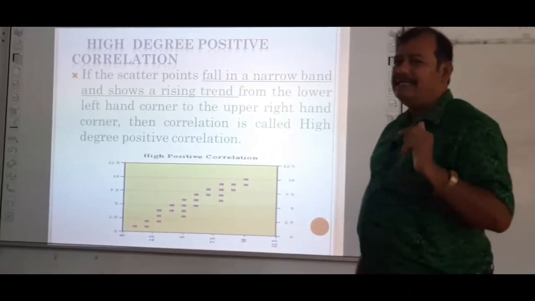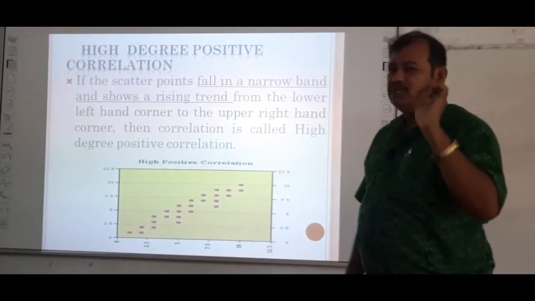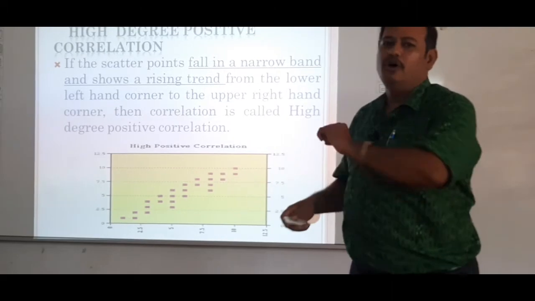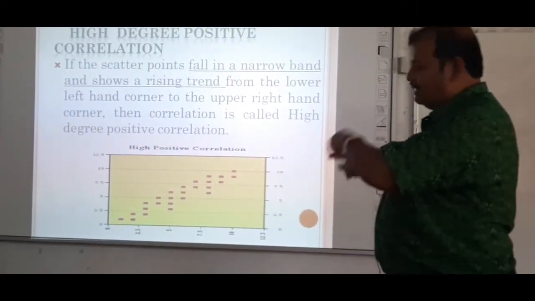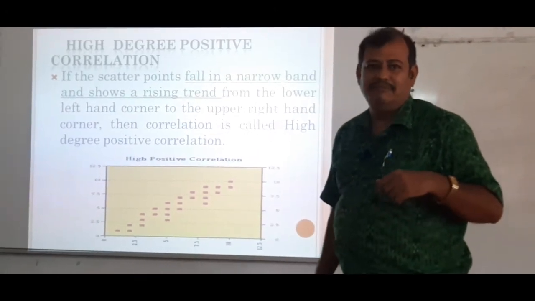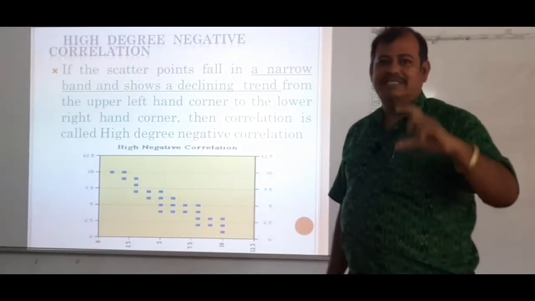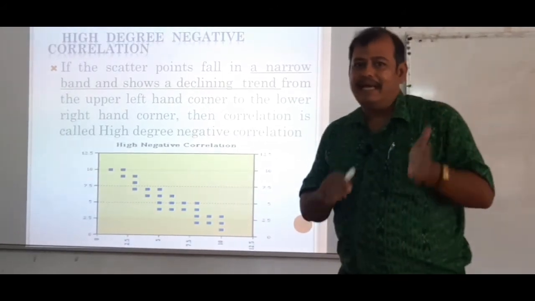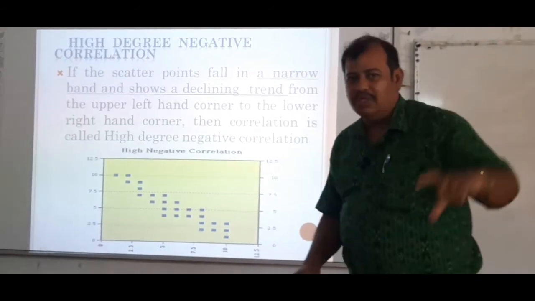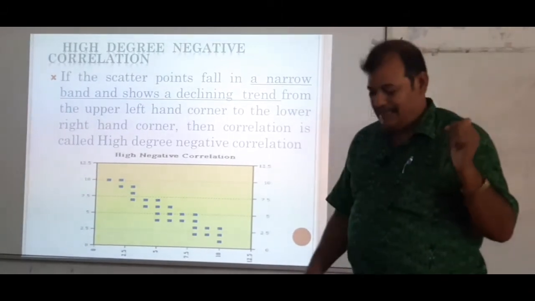The next is high degree positive correlation, if all the scattered points fall in a narrow band and show a rising trend from the left hand lower corner to the right hand upper corner. Since all the points are in a narrow band and rising, it is called high degree positive correlation. And what is high degree negative correlation? If all the scattered points fall in a narrow band, falling from the upper left hand corner to the lower right hand corner, that is called high degree negative correlation.